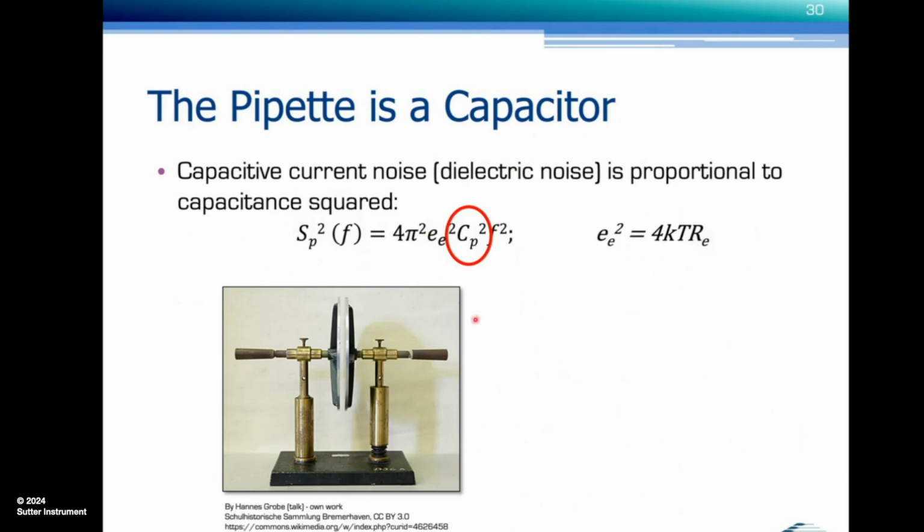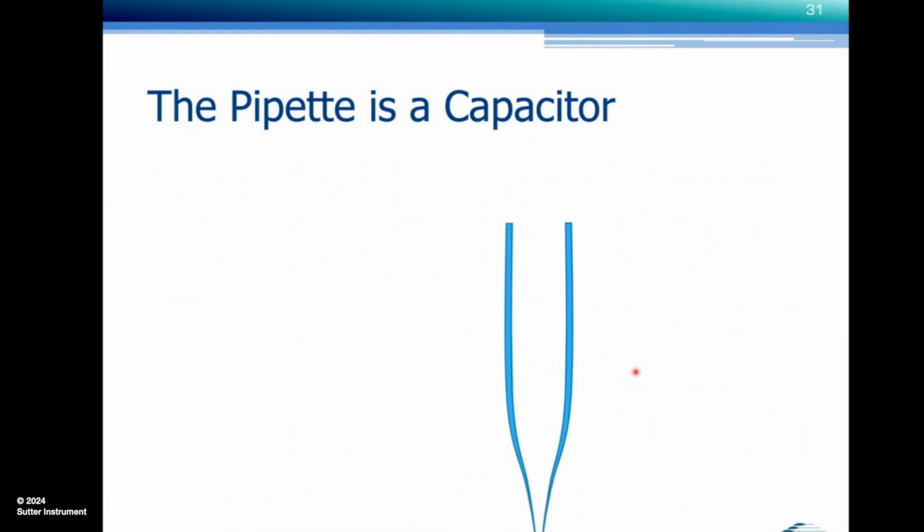The capacitor, we may remember from high school, is two metal discs, conductors, separated by an isolator, in this case air, an air gap. And we probably inserted different materials here to see how that changed. And the symbol in a circuit diagram is this. This is a capacitor. And if we look at our pipette, this is a patch pipette that is filled with intracellular solution and immersed in a bath.